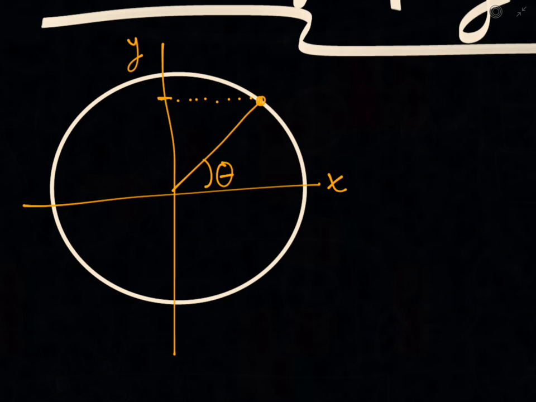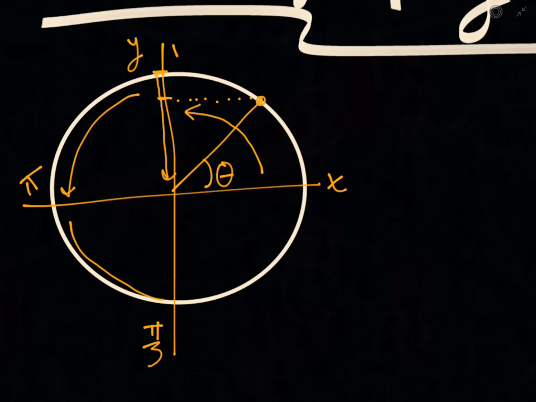And we know that as we approach pi over 2, we're going to approach 1. Then it falls back down as we approach pi, and as we approach 3 pi over 2, it keeps going down to negative 1.